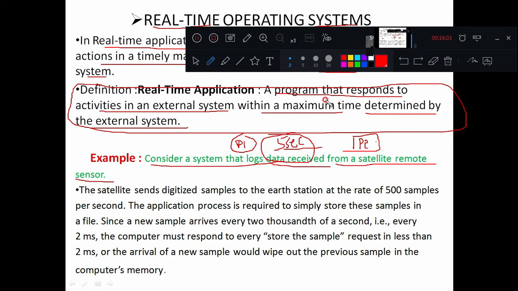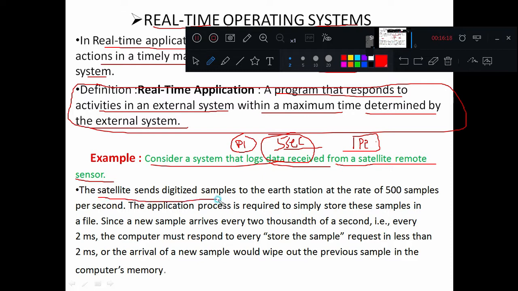So what do you mean by logs data received? The satellite is going to continuously send the data, and the base station has to collect that data and store it within the time, or before the time the next data comes from the satellite. So let me discuss this example in detail here.